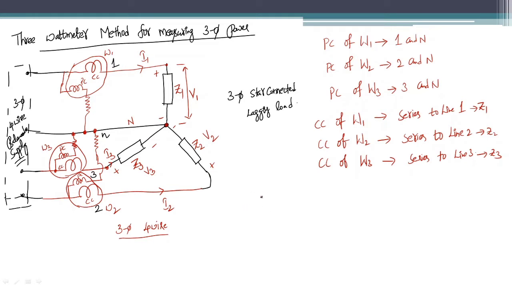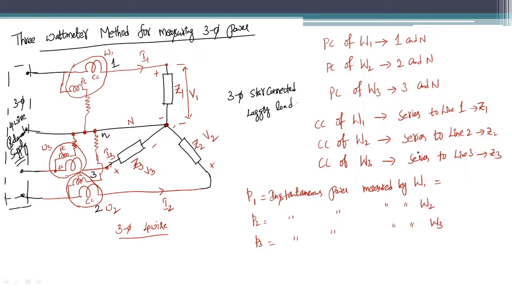Now observe here. Let us assume p1 as the instantaneous power measured by W1. Similarly, small p2 is the instantaneous power measured by W2. p3 I am assuming as the instantaneous power measured by W3. Now tell me what is the instantaneous power measured by W1?